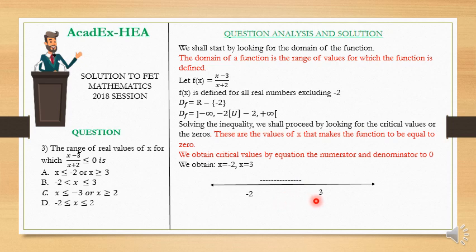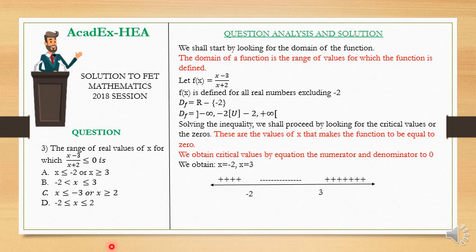Also, I'll take any value in this interval, any number that is greater than 3, for example, 4 or 5. If I put 5 in this equation, I'm going to have 5 minus 3 is 2, and 5 plus 2 is what? 7. So I'm going to have a positive number divided by a positive number, which gives me an overall positive. So in this region, we are going to have